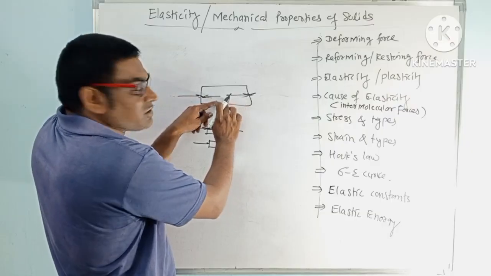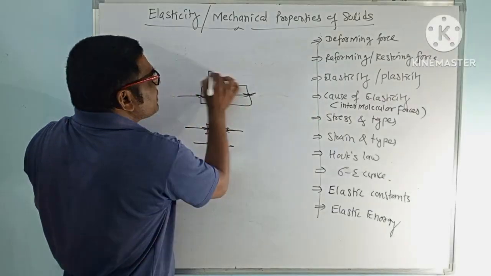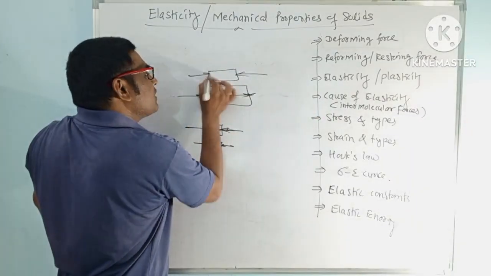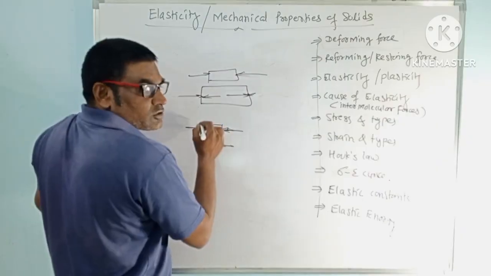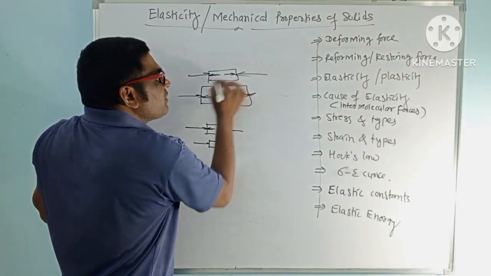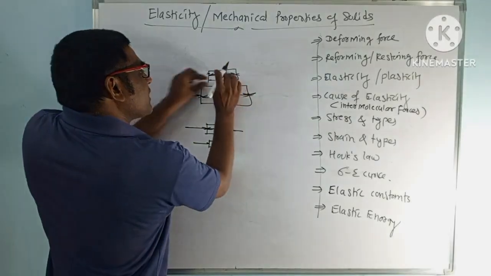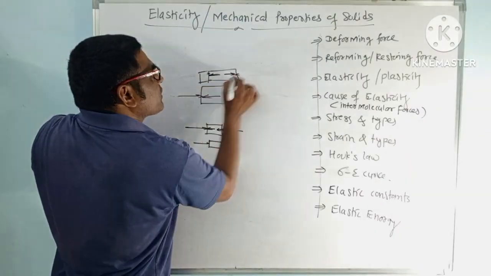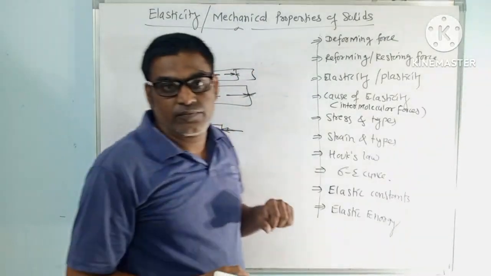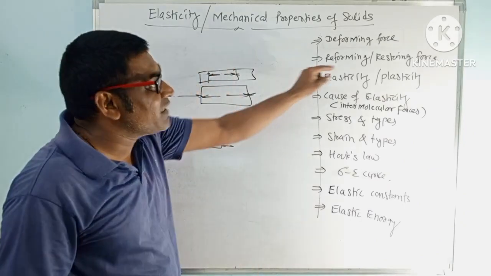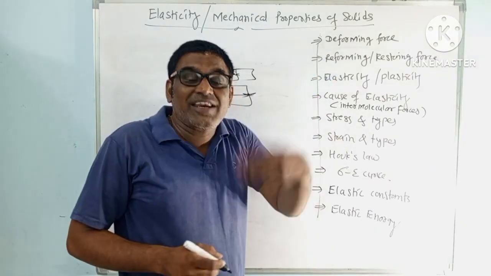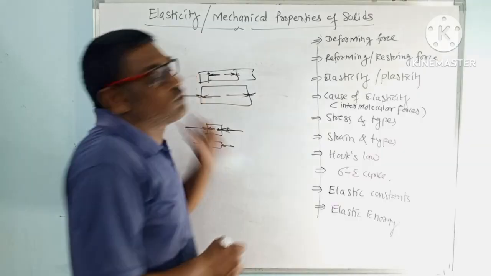Suppose this much length is reduced due to this external force. So what is the role of this reforming force? When the external force is removed, automatically due to this force the body expands to the original shape and size. That is why the name is reforming force. Body will regain its original shape and size due to this force.